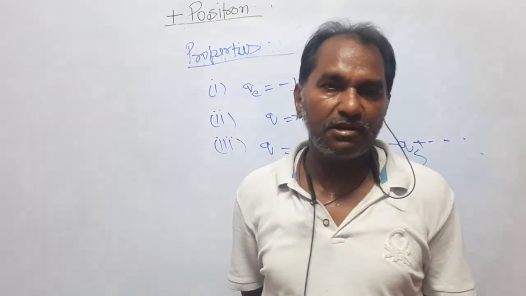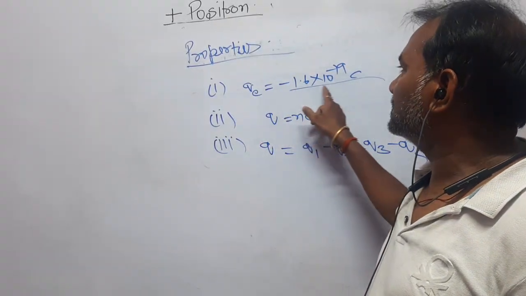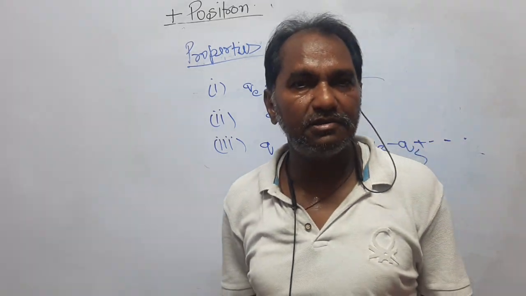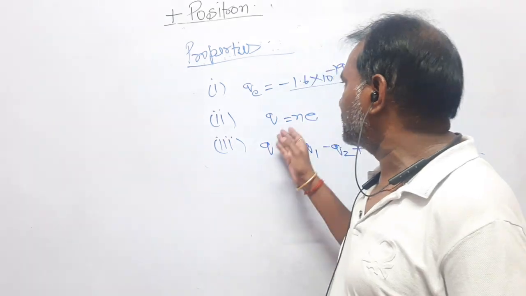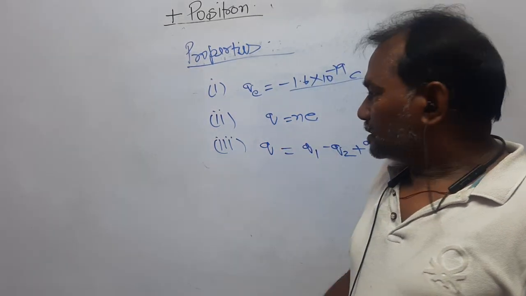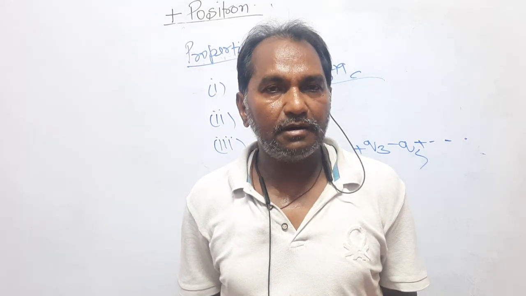The most fundamental charge of this universe is the charge of an electron, which is minus 1.6 into 10 power minus 19 coulomb. Any charge in this universe is an integral multiple of the charge of an electron. And the third is that charge can neither be created nor be destroyed.